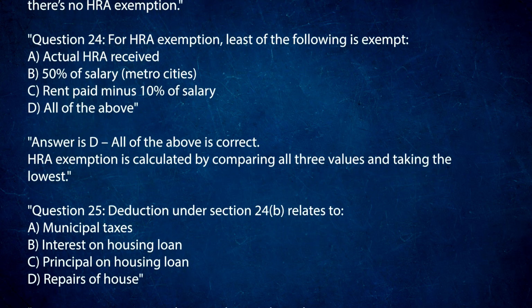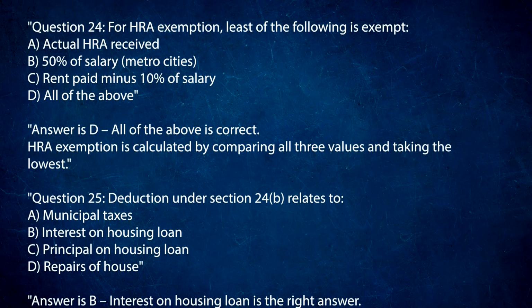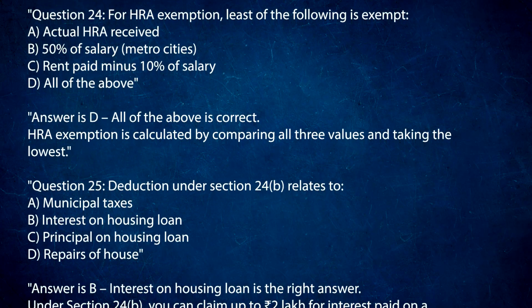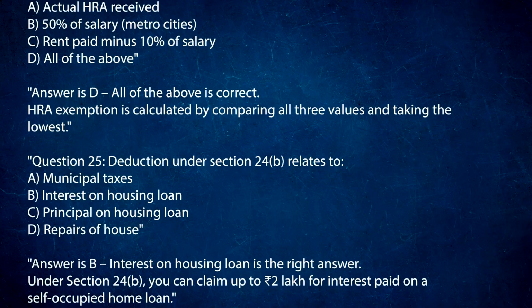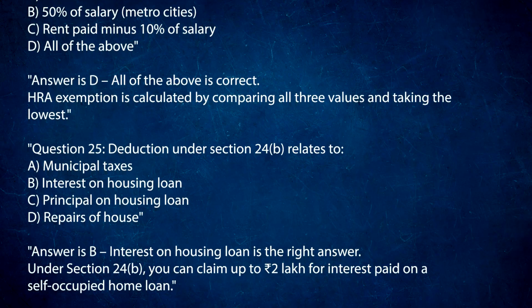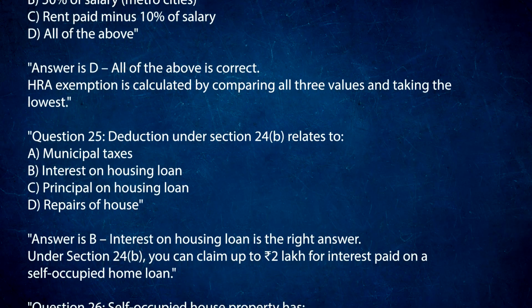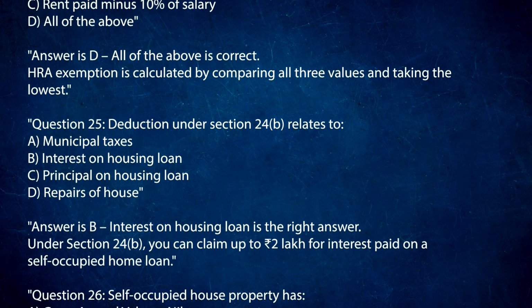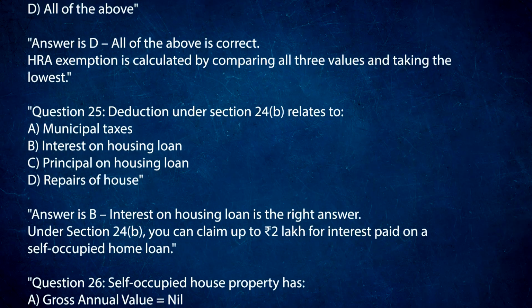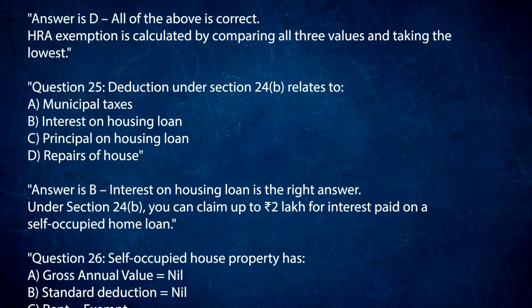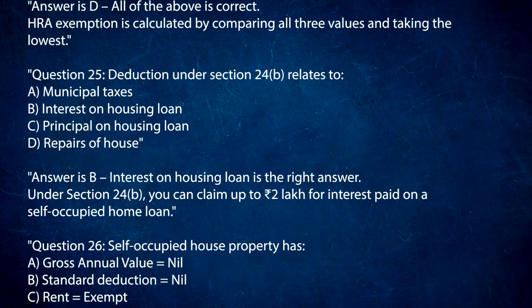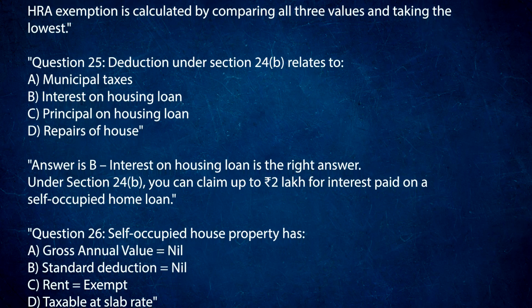Question 25. Deduction under Section 24(b) relates to A. Municipal taxes. B. Interest on housing loan. C. Principal on housing loan. D. Repairs of house. Answer is B. Interest on housing loan is the right answer. Under Section 24(b), you can claim up to 2 lakh rupees for interest paid on a self-occupied home loan.